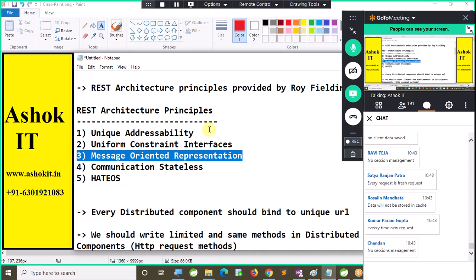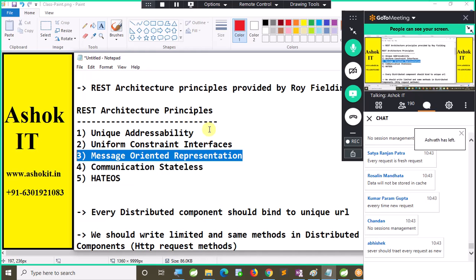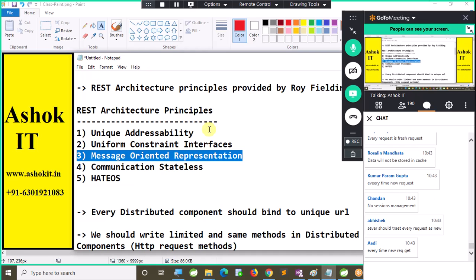But in a web application, we maintain the data in the session, but in the REST API, session concepts should not be used. Sir, if I want to maintain the session in the REST API, what is the way? That means you are not following the principles of the REST architecture.